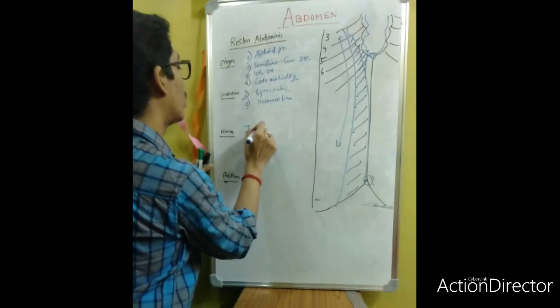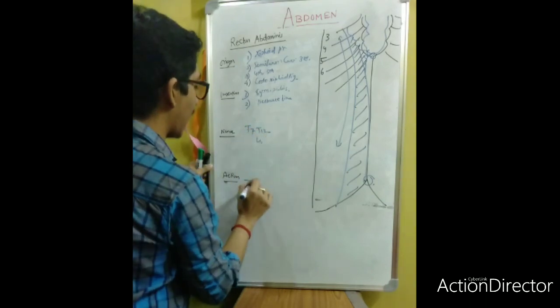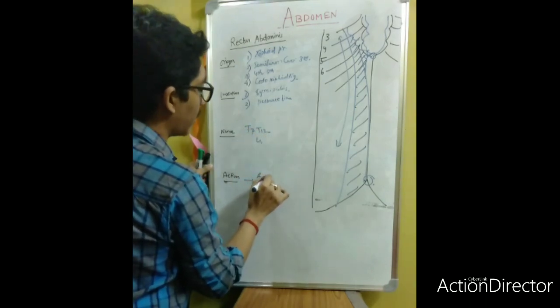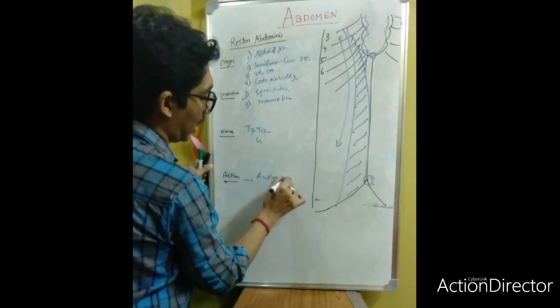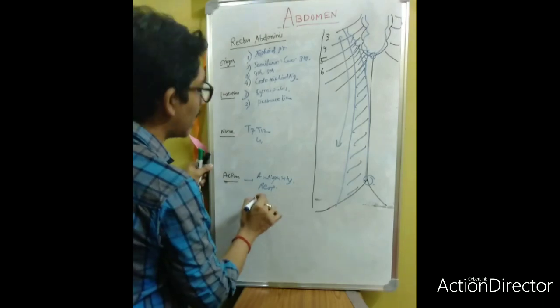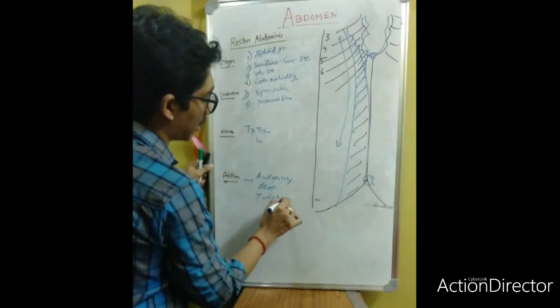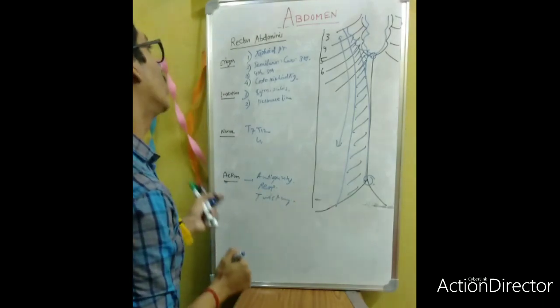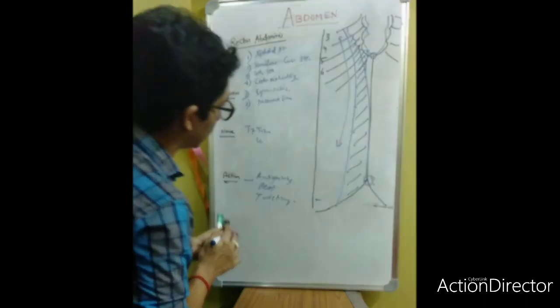Nerve supply is by T7 to T12 and L1. Action: this is the anti-gravity muscle again, and it supports respiration, and it will be a twisting muscle also. Okay, this is about the rectus abdominis muscle.